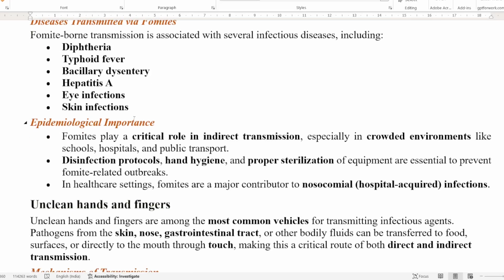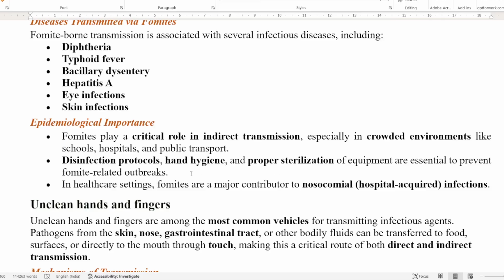So what type of diseases are these? Diphtheria, typhoid, dysentery, hepatitis A, eye infection, skin infections. These are all caused by this fomite-borne mode of transmission. So now why is this of importance to epidemiologists? It is very important because we have to follow the disinfection protocol, we have to follow hand hygiene, we have to follow the proper sterilization of equipment in the hospital, and these protocols should also be followed in crowded environments like schools and public transport.